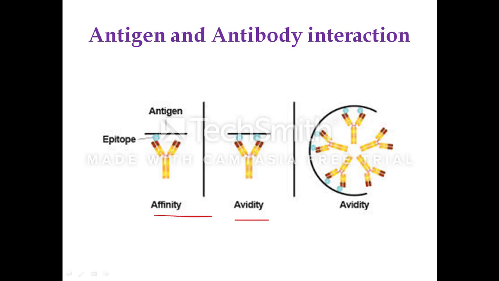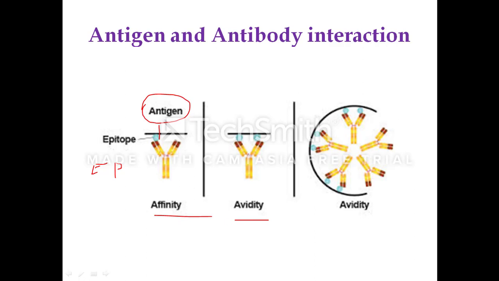Affinity is the interaction between the single antigenic determinant with the single paratope region on the antibody. What is paratope? It is the binding site on the antibody which will interact with the antigenic determinant. It's the single interaction between the one epitope and the one paratope, that is called affinity.